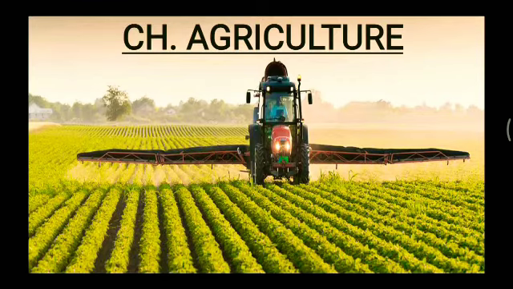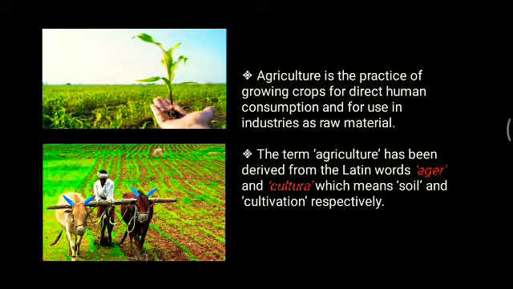So when we talk about agriculture, first things first, what is agriculture? Agriculture is basically the practice of growing crops for direct human consumption and for use in industries as raw material. So it's not only about growing crops for human consumption, it's also for use in industries as raw materials. That's why it is said that agriculture and industries are interdependent. The term agriculture has been derived from the Latin words ager and cultura, which mean soil and cultivation respectively.